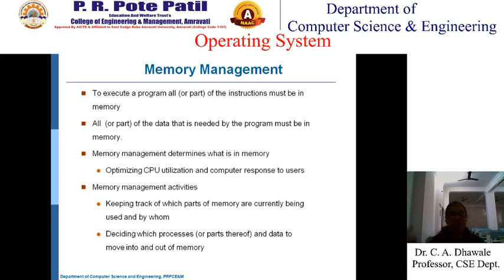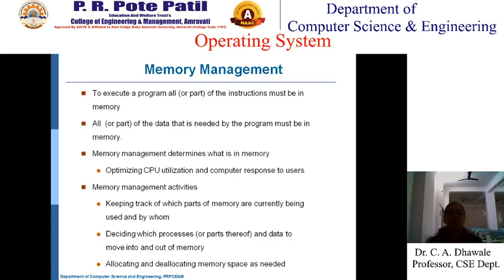And those programs which are ready for execution from secondary memory are loaded into the main memory. So this decision, deciding which process or the parts thereof and data to be moved into and out of the main memory, then allocating and deallocating the memory space as needed. So this is what memory management is about.